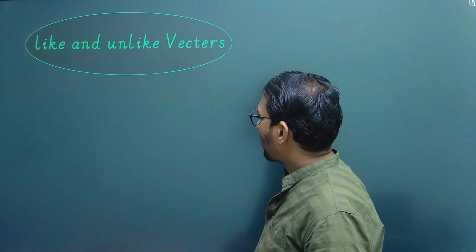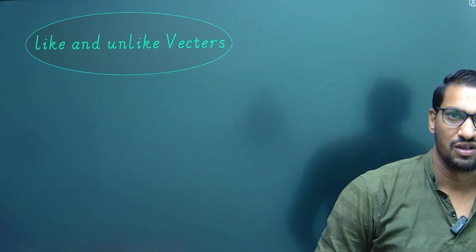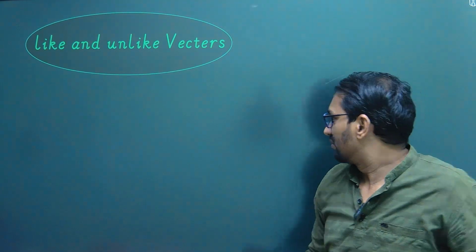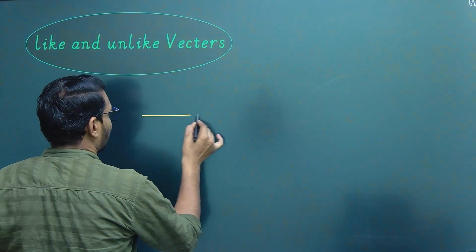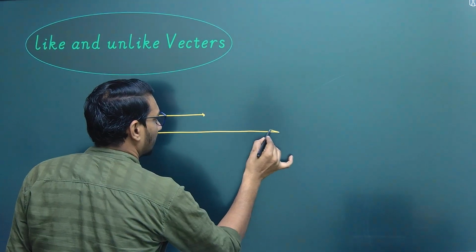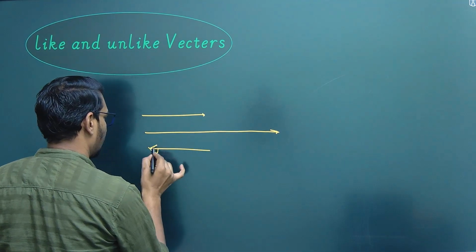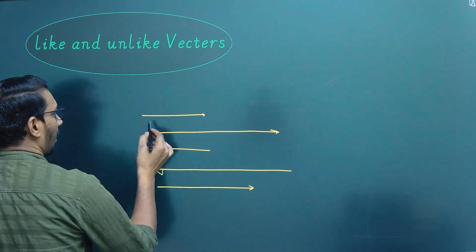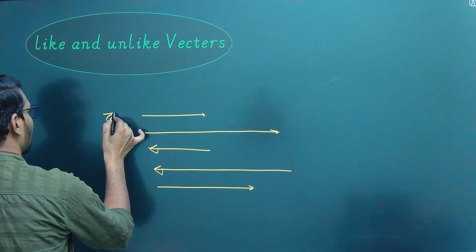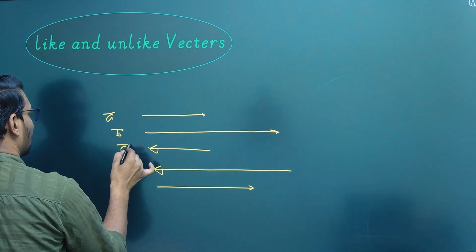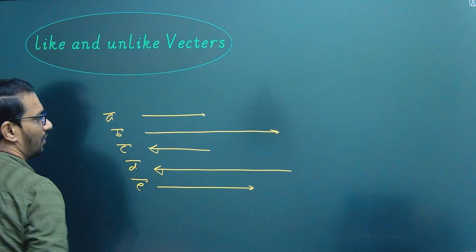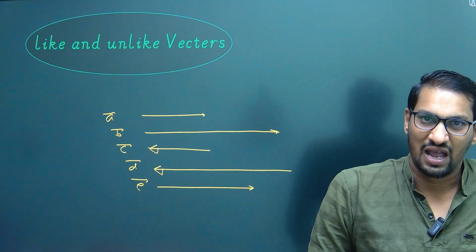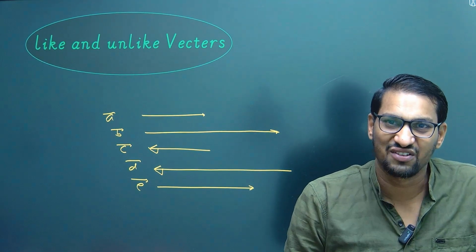Let's understand concept of like and unlike vectors. To understand concept of like and unlike vector, we have to draw some vectors. As we can see here, some vectors, vector A, vector B, vector C, vector D, and vector E. Those vectors which are having same direction are called like vectors.